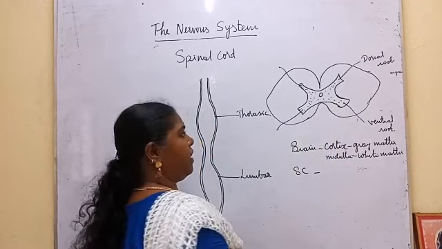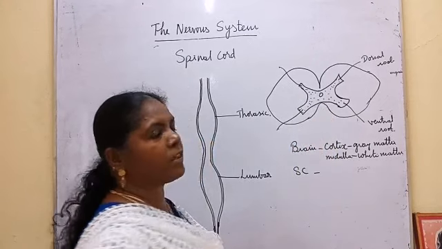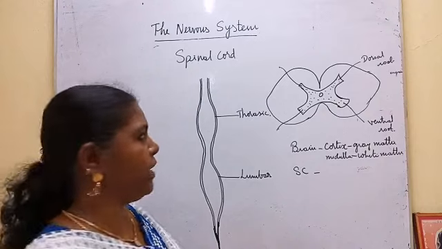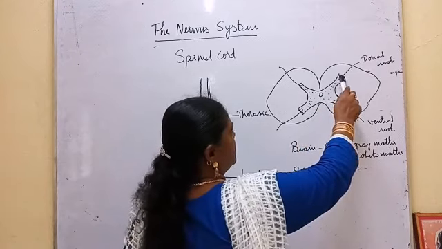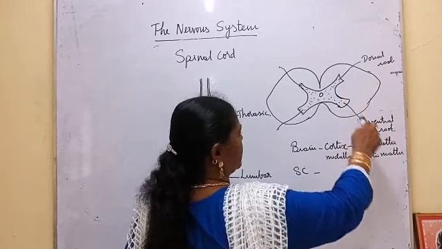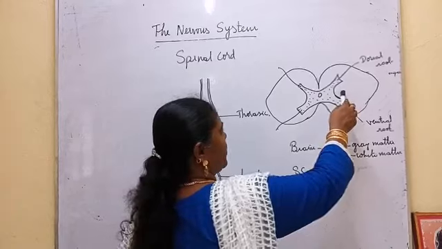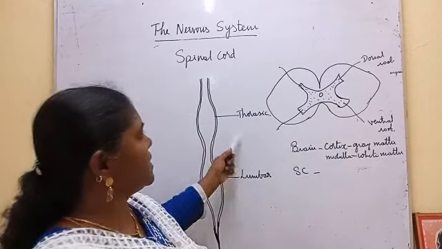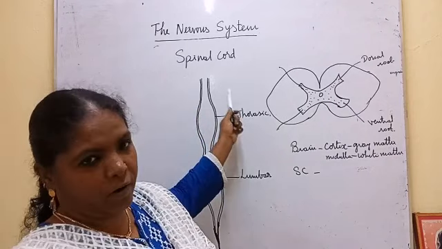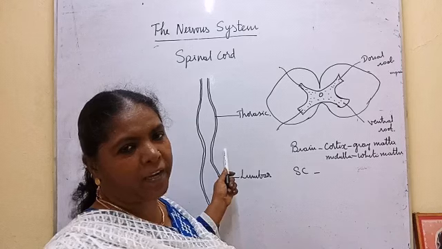That's the difference. Okay. And in the center it has a canal called the central canal, which is filled with cerebrospinal fluid. It has a dorsal root. The dorsal root gives rise to sensory neuron, and the ventral root gives rise to motor neuron, and in between it has an associated neuron here. Okay, so this is the structure of the spinal cord, and all the nerves that arise from the spinal cord are called spinal nerves.